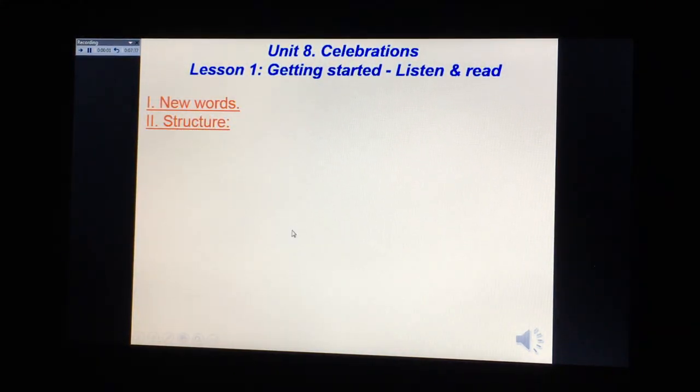So, in the lesson we have a new structure. I will help you with some difficult points here. Now you look at the sentence. That is a festival which occurs in late January or early February. In this sentence, we have "which", which is a new grammar point here, called relative pronouns. So I will help you to understand it.